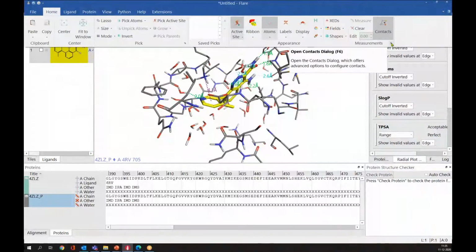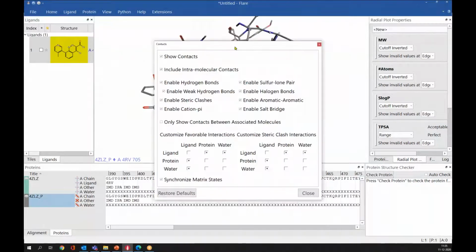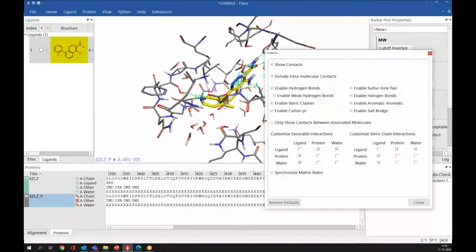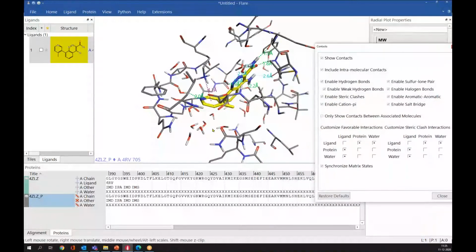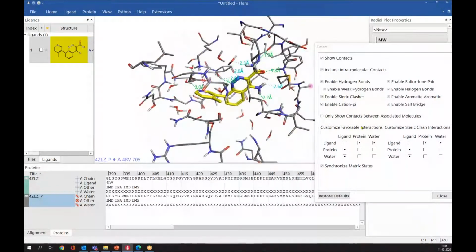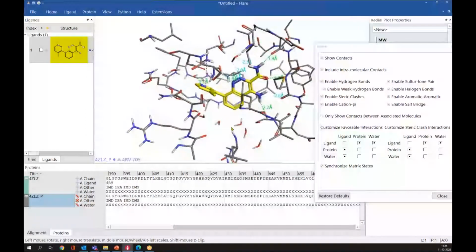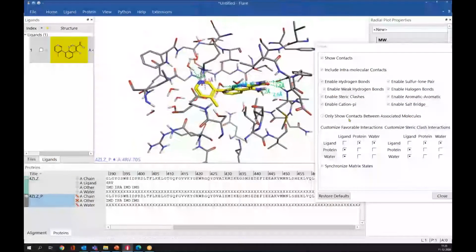So you can control which interactions you want to visualize. For that, you can go to this small arrow here, and you will get this panel here. So here you can control which interactions you want to visualize in the 3D window. You have different interactions in the panel. So for example, if you want to hide this pi-cation interaction, you can simply uncheck this box and now it will be hidden. Or similarly, if you want to visualize it again, you can check. So similarly for all other interactions, you can use this panel to hide or show the interaction in the 3D window. And then we have this panel, which is very interesting.